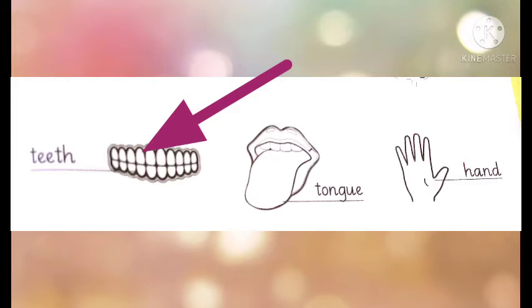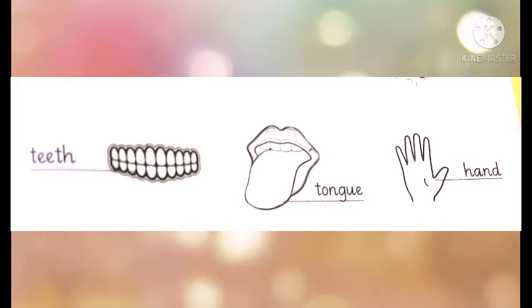And what is the color of your teeth? Yes, they are white. And how many teeth do you have? Normally we have 32 teeth. And how many times should we clean or brush our teeth? Yes, twice a day. Do you brush your teeth twice a day? Very good. They are white, and they are in our mouth.